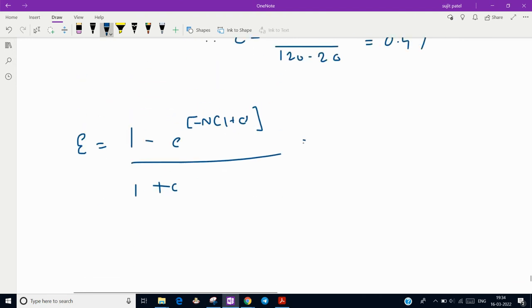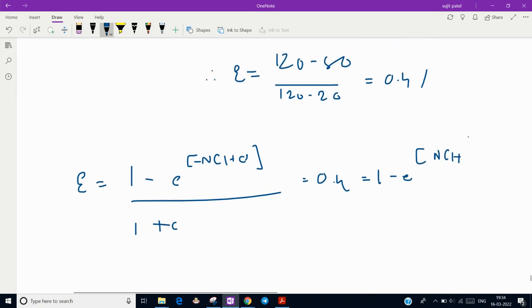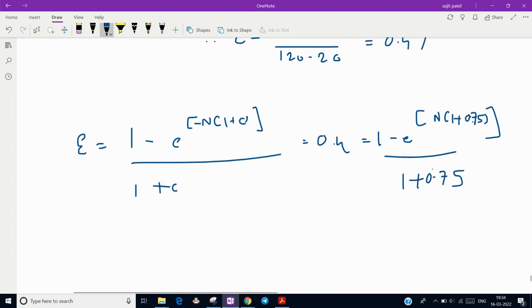So here we have effectiveness 40% or 0.4, 1 minus e to the power minus n, where n is NTU, into 1 plus c, divided by 1 plus c. Heat capacity ratio is 0.75, so 0.75 divided by 1 plus 0.75. So here the unknown is n. When you solve this, please be careful while doing the calculation, because there is a high chance of error here. So n, or you can say NTU, number of transfer units, will be 0.688.